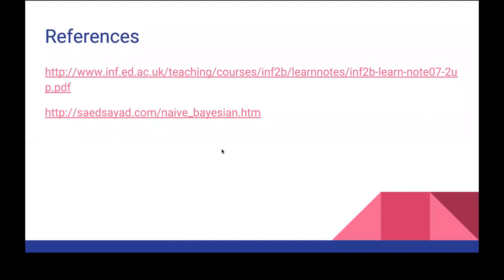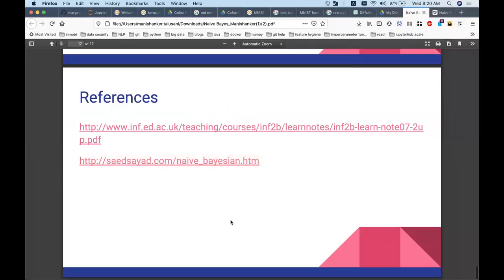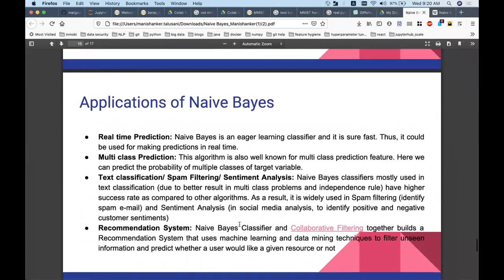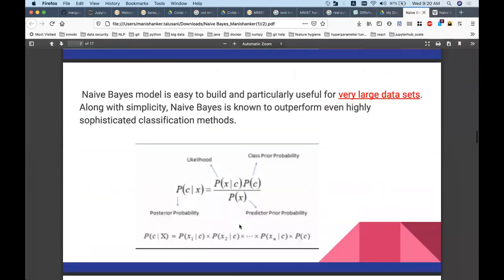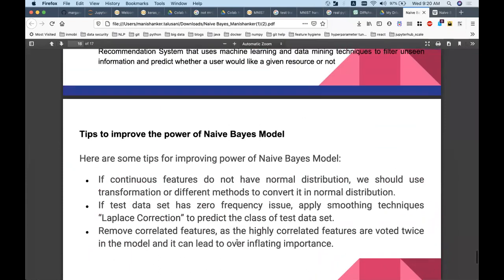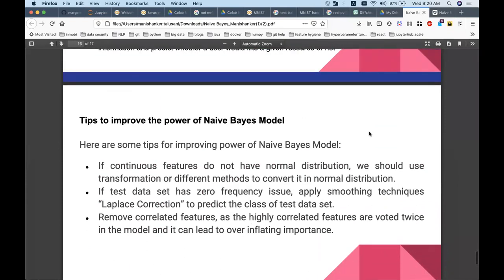Okay, so there are some references. I don't know how many are open in these slides, but if you go to these also, you will get a lot of useful information. If you have anything that I'm missing, or if you have any questions, any other questions on naive Bayes? Any doubts?